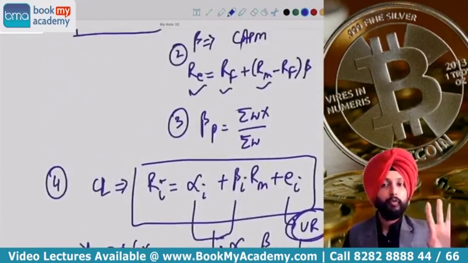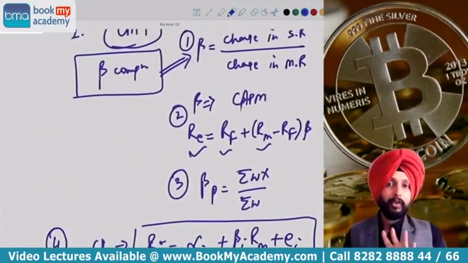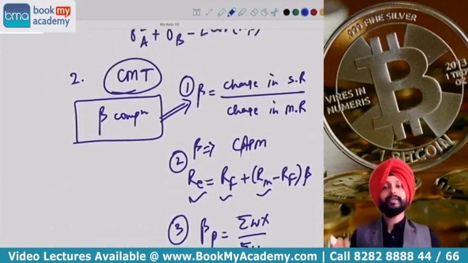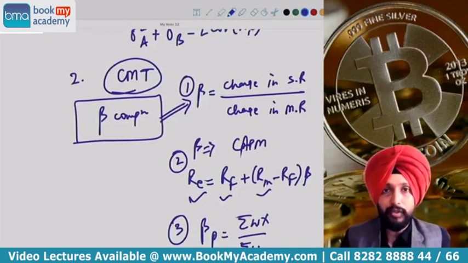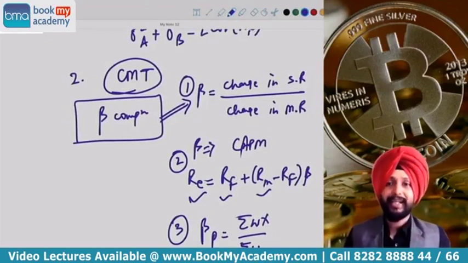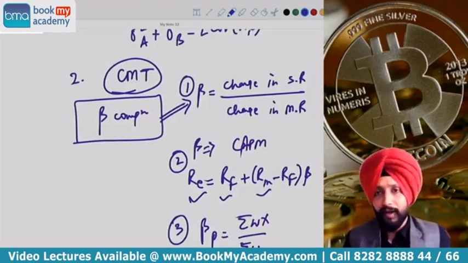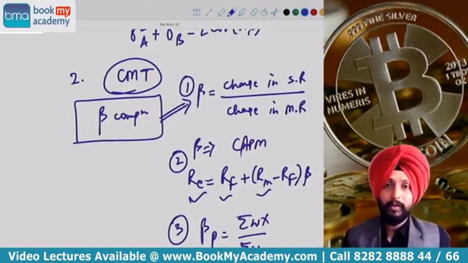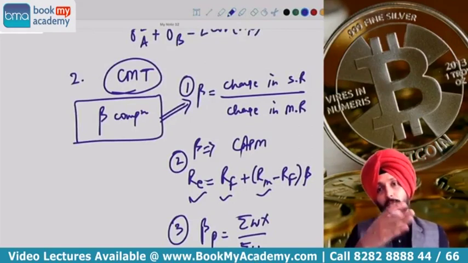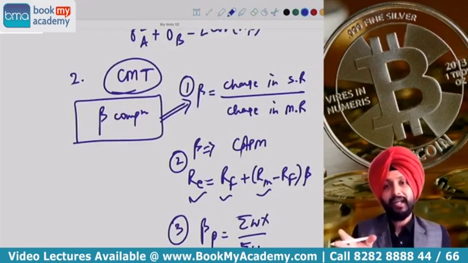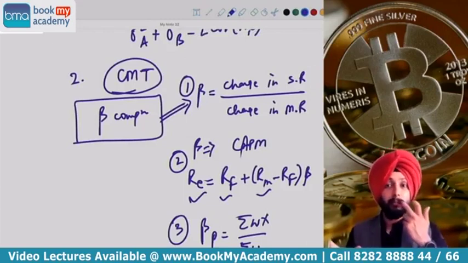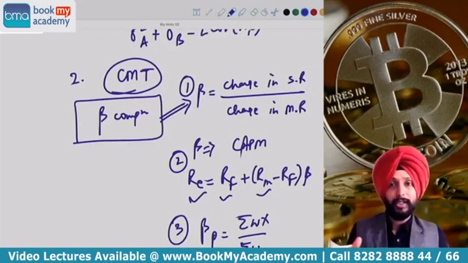So there are a total of 4 formulas which we have learned for calculation of beta. First, if only 2 period data is given, just calculate beta as change in stock return divided by change in market return. Second, they might give you information about RF, RM. In that case, you use CAPM to calculate beta. Key in the information about return from the stock, that is RE. RF is the risk-free rate. RM is the return from the market. Key in that information and then calculate beta.